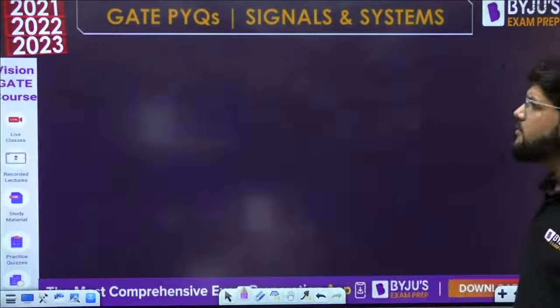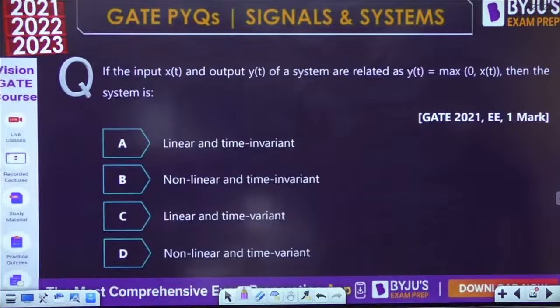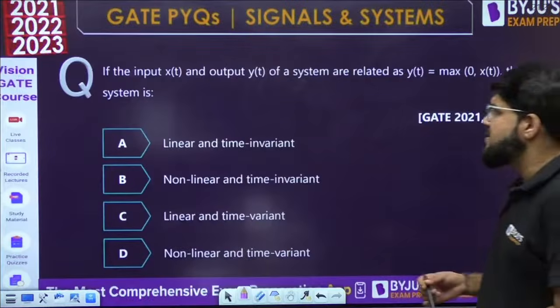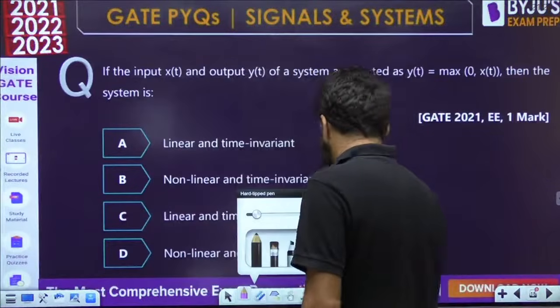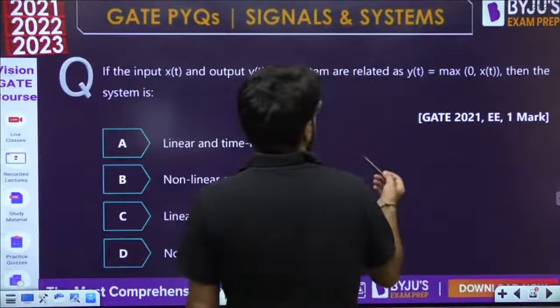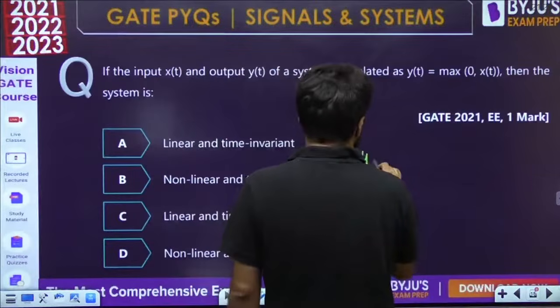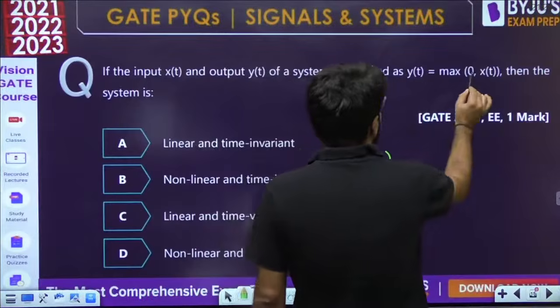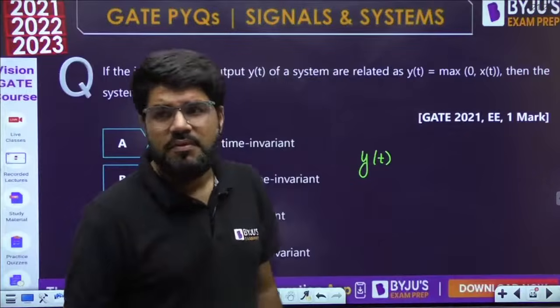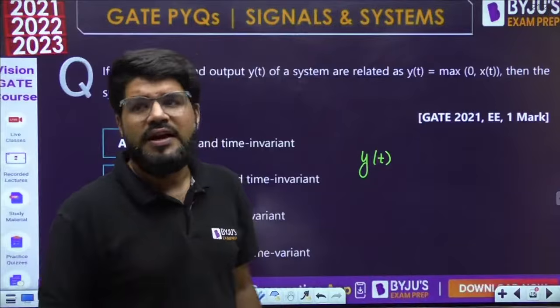Next question. If the input x(t) and output y(t) of a system are related as y(t) equal to max of 0, x(t), then is the system linear, or time invariant, or both? What does it mean? Out of 0 or x(t), whichever is maximum, y(t) will be equal to that.